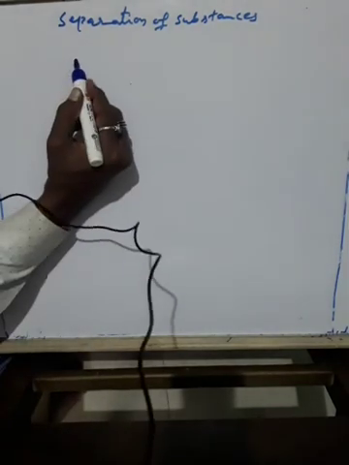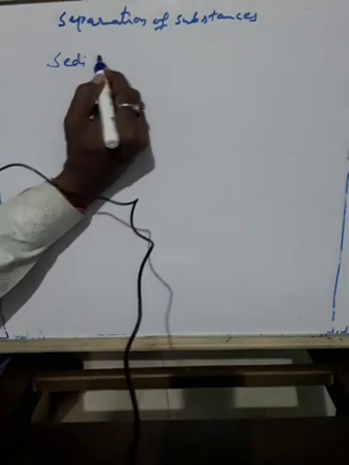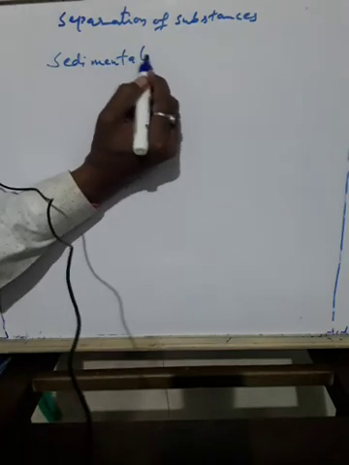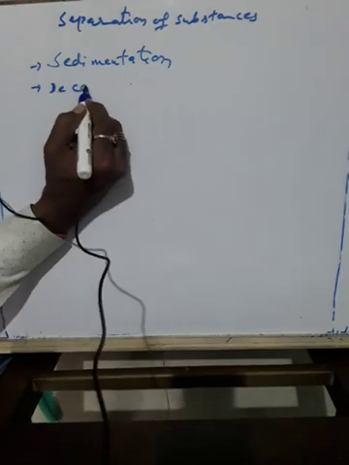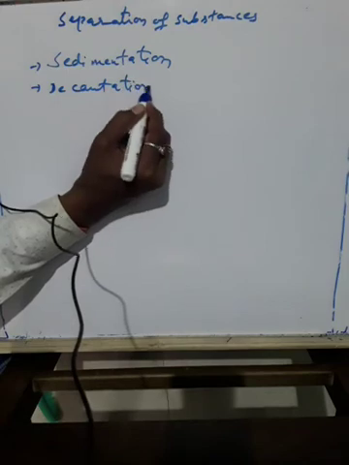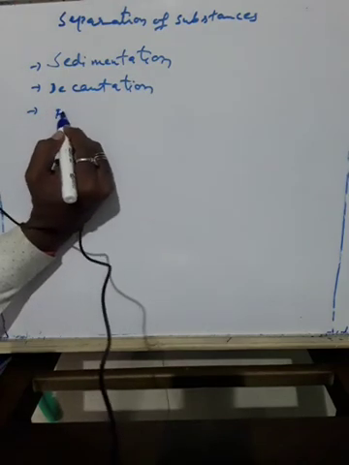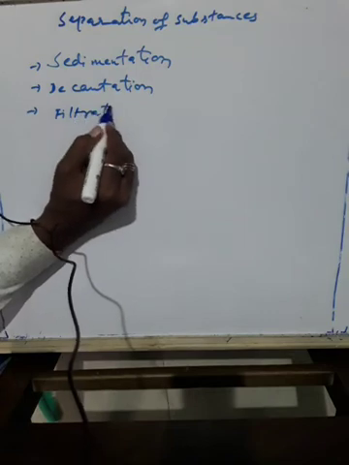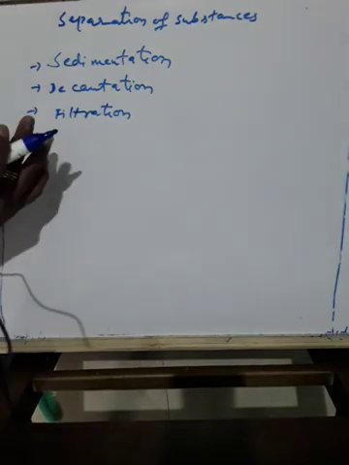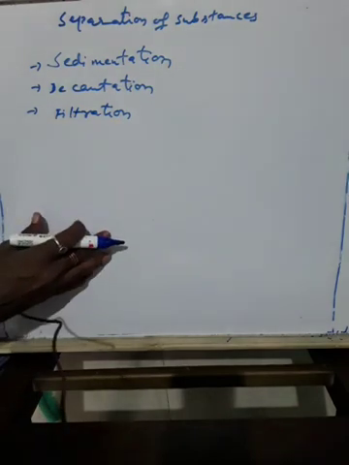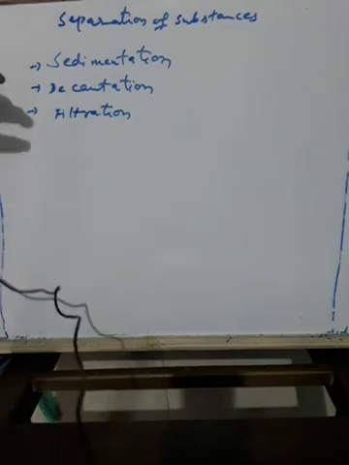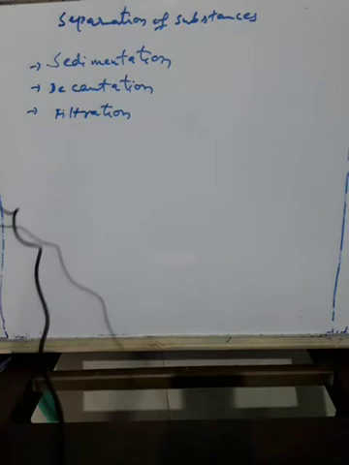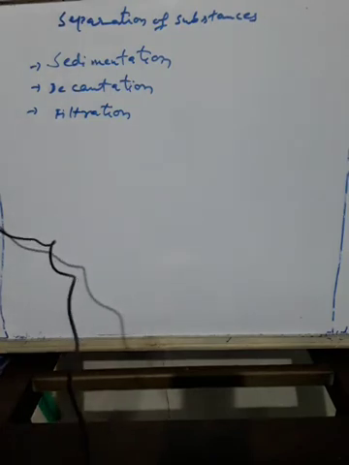There are three methods which we are learning here. One is sedimentation. One more is decantation. And the third one is filtration. These three methods are very important to separate some components. These processes take place one after another: first sedimentation, then decantation, then filtration. Now we will study them one by one.